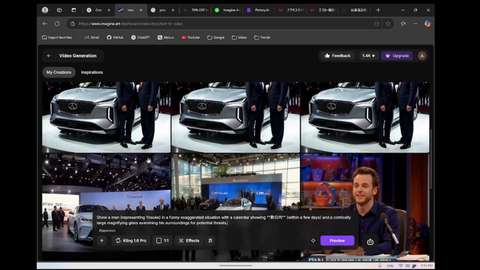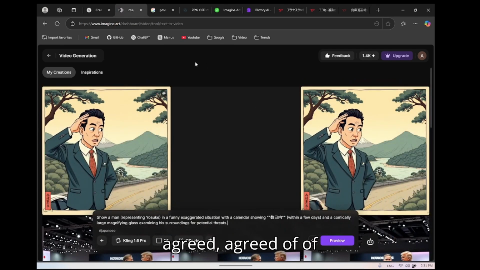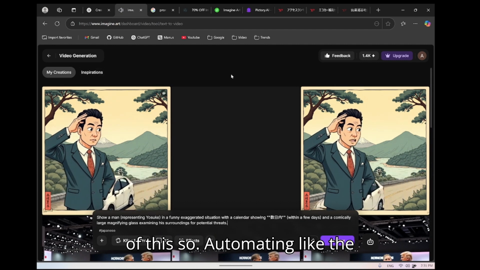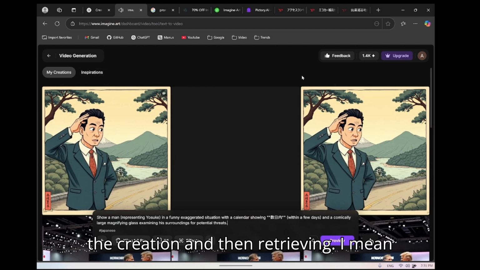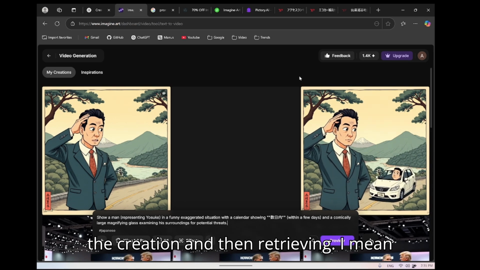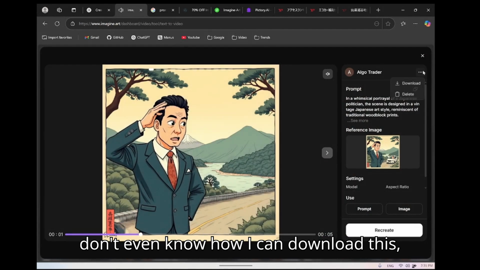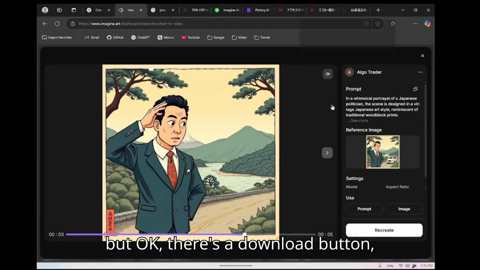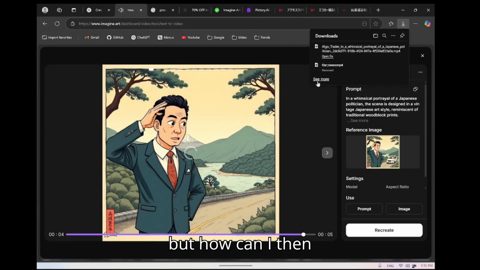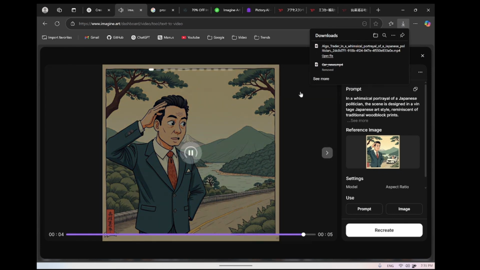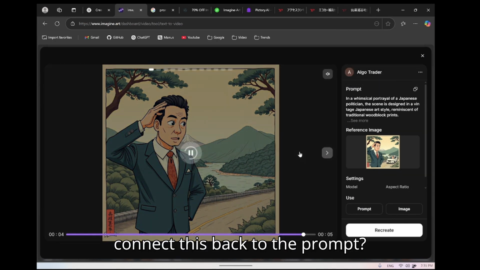It's like a grid of this. So automating the creation and retrieving, I mean downloading. I don't even know how I can download this, but okay, there's a download button. But how can I then connect this back to the prompt?